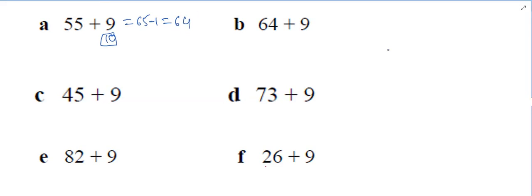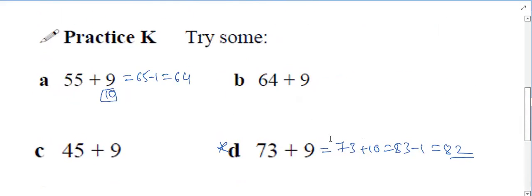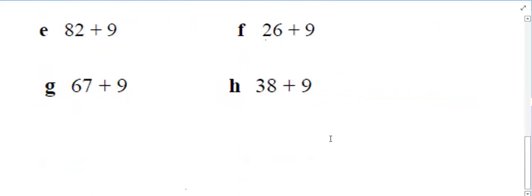Okay, then Patak. D. Yes, sir. So which one? D. So we'll add 73 plus 10, which is 83, minus 1, which is 82. 73 plus 10 is 83. Minus 1 is 82. Okay. Then you can do the remaining questions very easily, right?